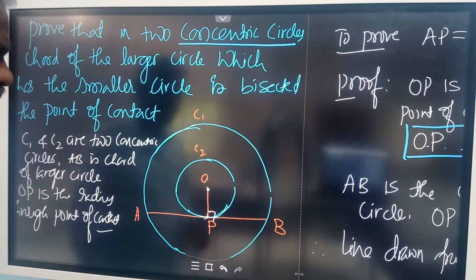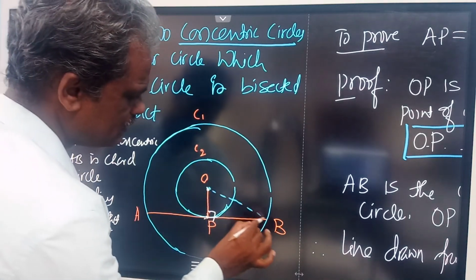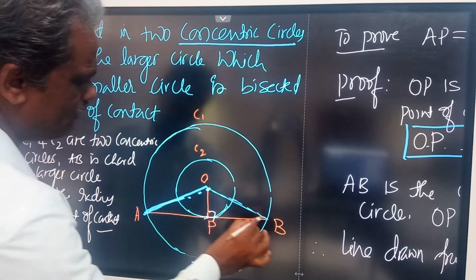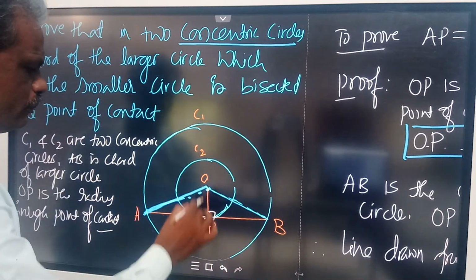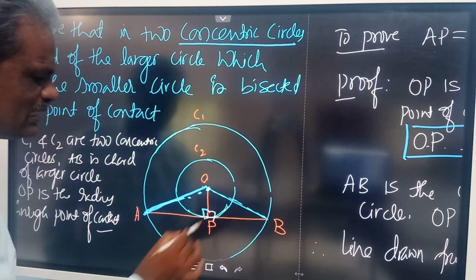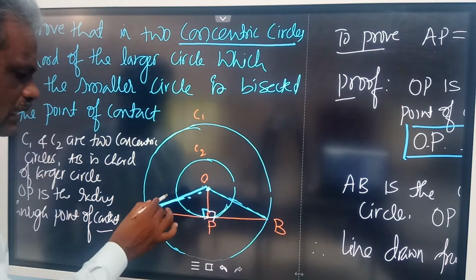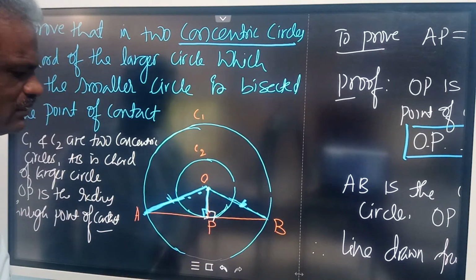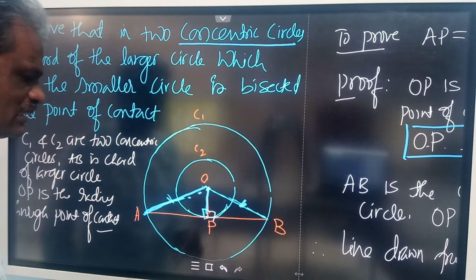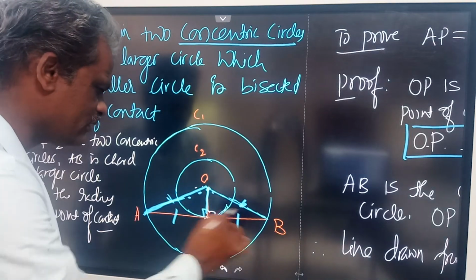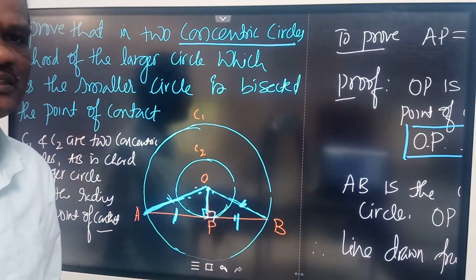The second method: join OB and OA. In triangles OPA and OPB, these two angles are 90 degrees, this is the radius of the larger circle, and this is the common side. By RHS the triangles are congruent, therefore you can write AP is equal to PB. That is the second proof. Show these two triangles are congruent and write AP is equal to PB. Very simple.